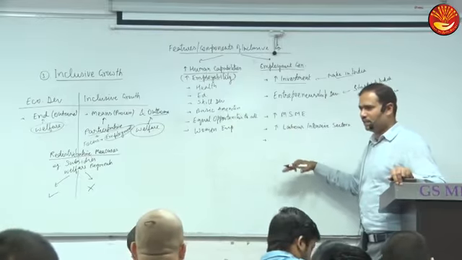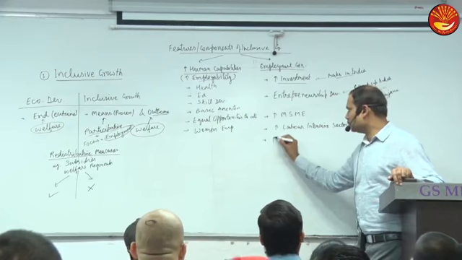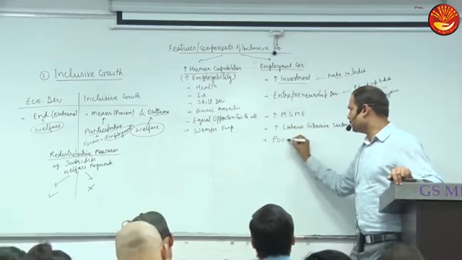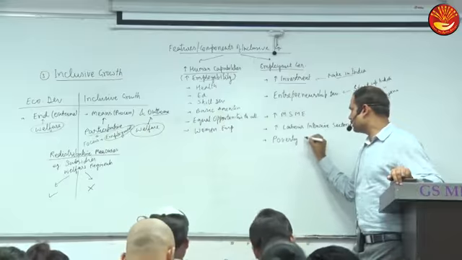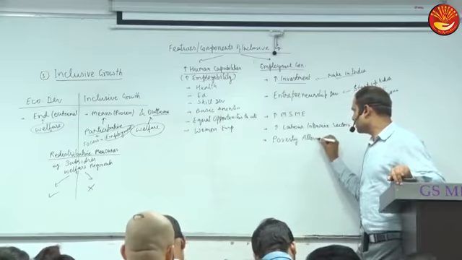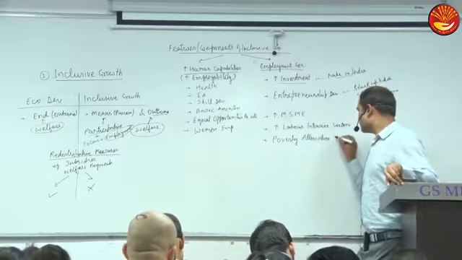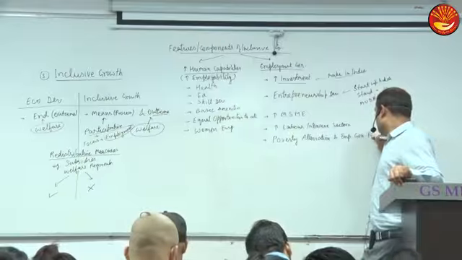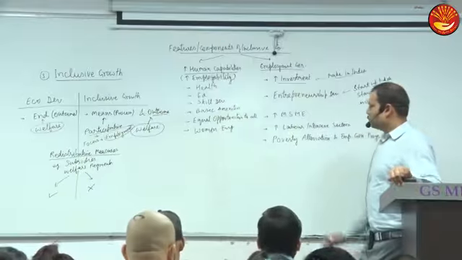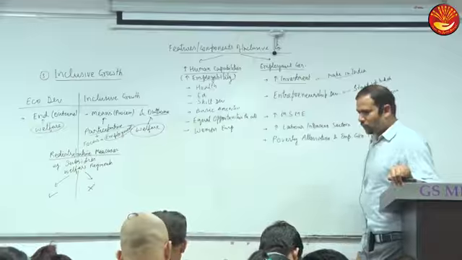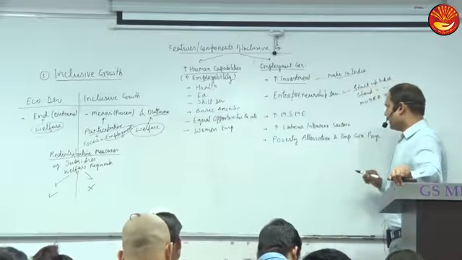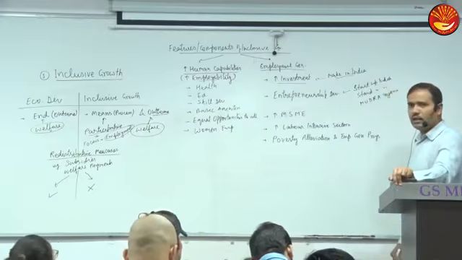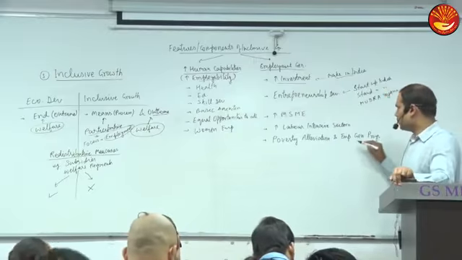What is the full name of that category, like Manrega? Manrega is put under the category called poverty alleviation and employment generation program. Poverty alleviation and employment generation program.